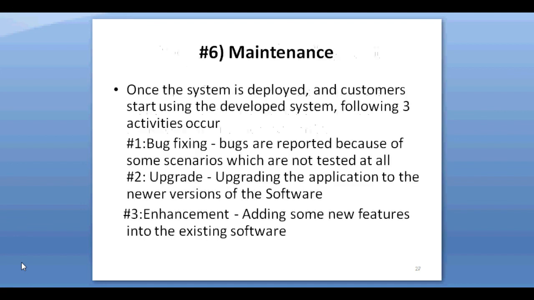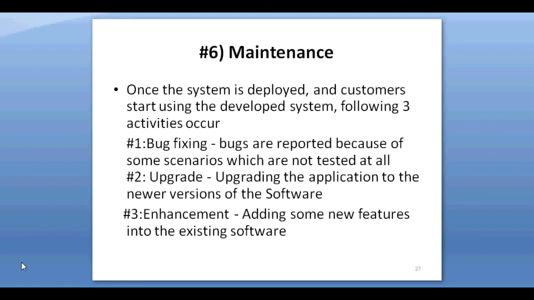Last phase of SDLC is maintenance. Once the customer starts using the developed system, then the actual problems come up and need to be resolved from time to time. This process where care is taken of the developed product is known as maintenance. There are three types of activities done in maintenance.